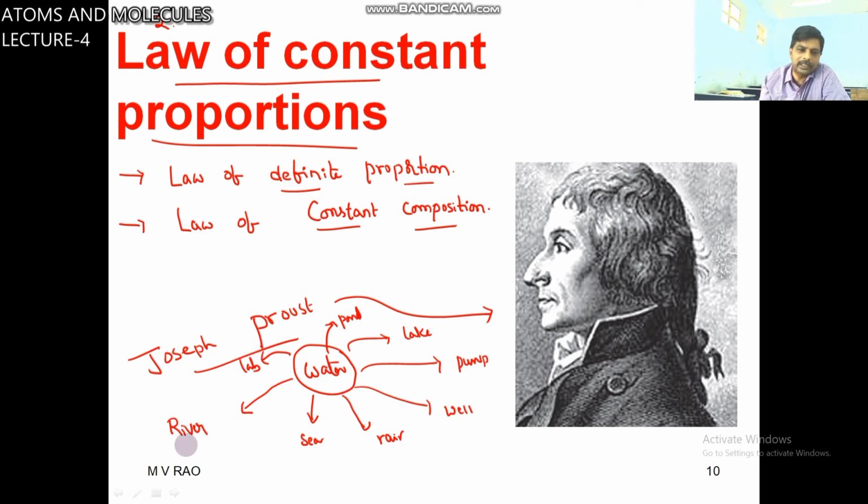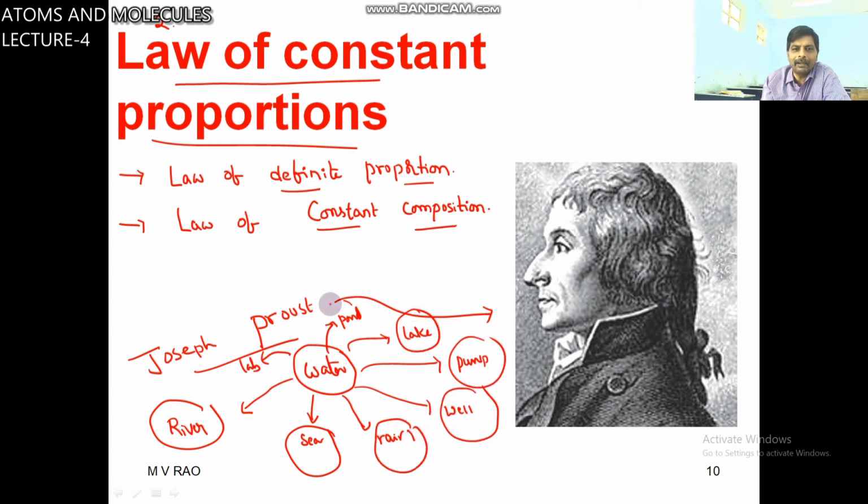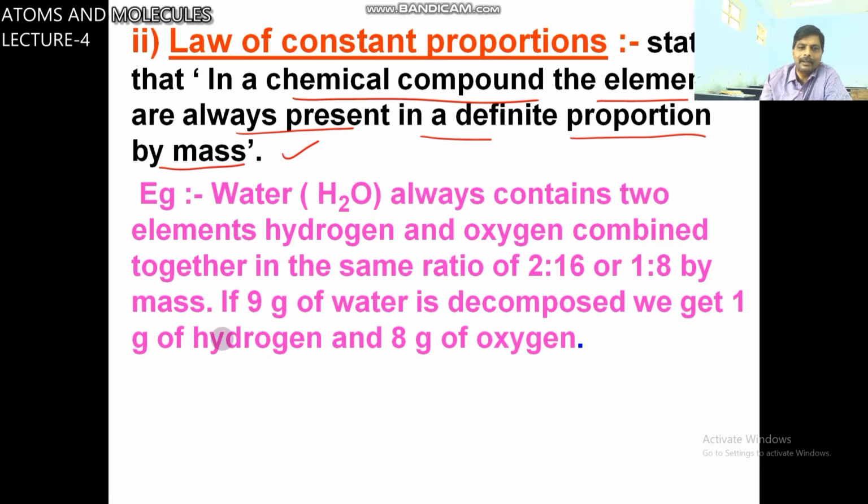Whatever the source, whether river, sea, rain, well, pump, lake or pond water, or synthetic artificial water prepared in the lab, its formula is H2O only.